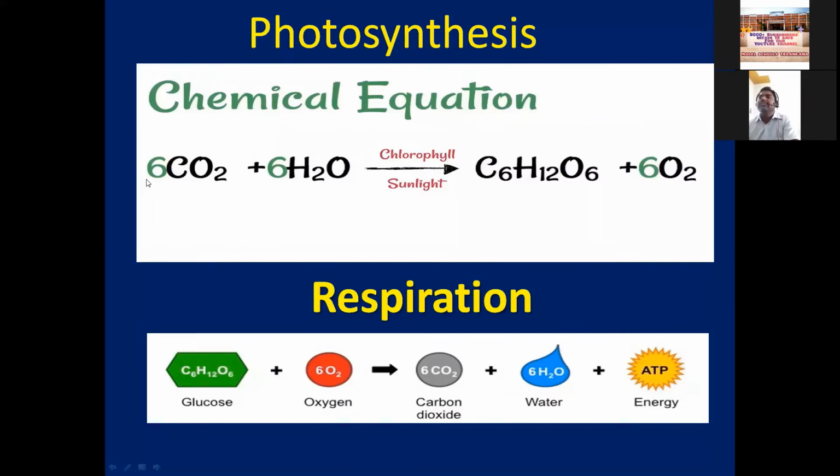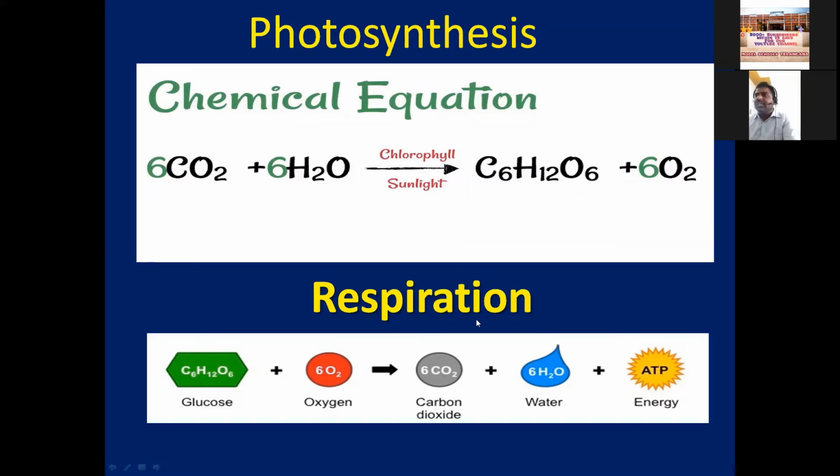How? Let's see first. Here is the chemical equation for photosynthesis: 6CO2, 6H2O, in the presence of sunlight and chlorophyll, glucose is prepared and oxygen is released. Now here in photosynthesis, how many carbon dioxide molecules are utilized? 6 carbon dioxide are utilized.